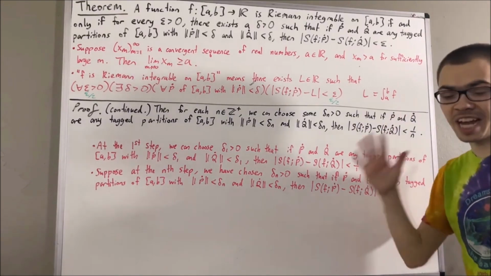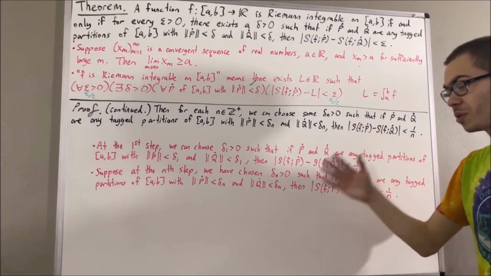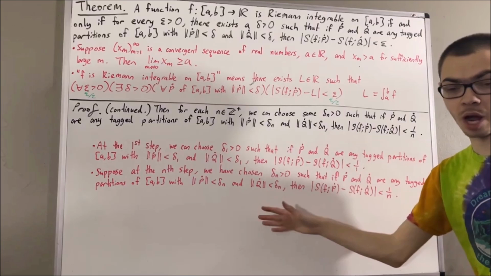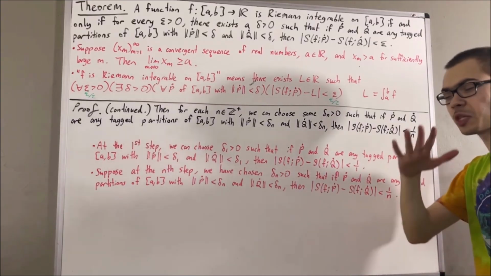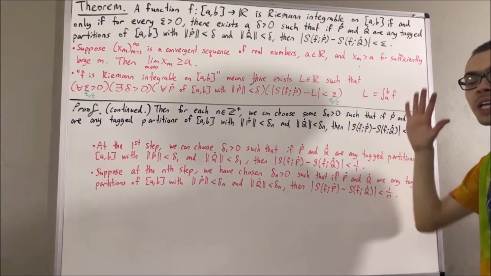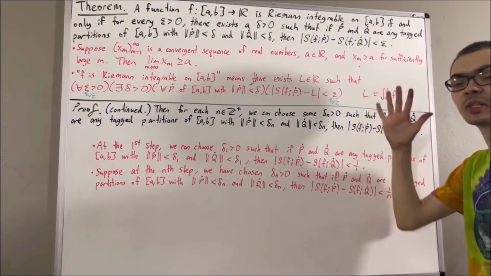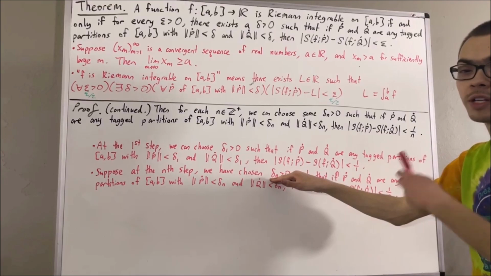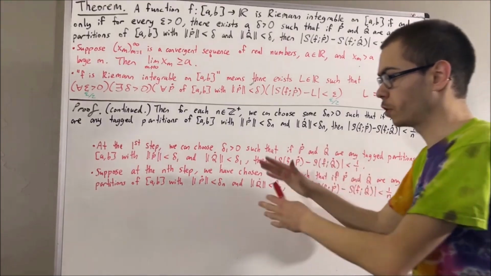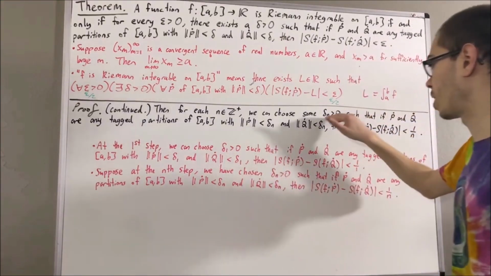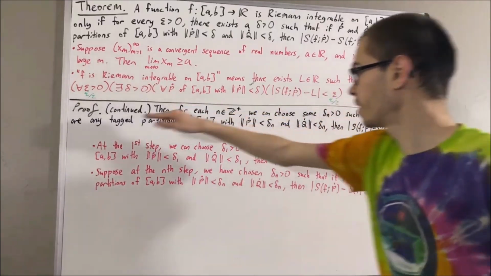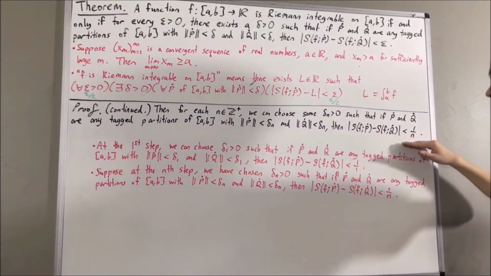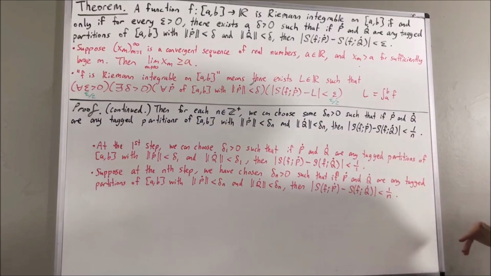So now, for the n plus 1th step, we are going to choose delta n plus 1 with the same property. But also, we're going to make sure that we choose delta n plus 1 so that delta n plus 1 is less than or equal to delta n. Because that will guarantee us that we are recursively constructing a sequence of positive real numbers which all satisfy this property, but also it's a decreasing sequence.